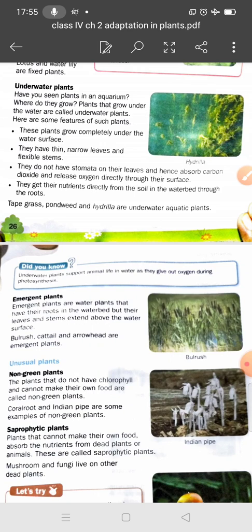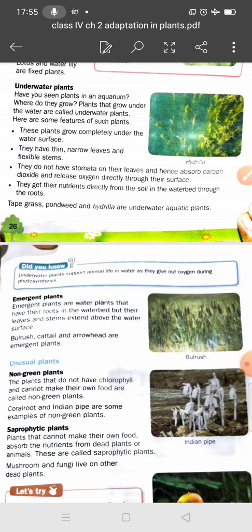They get their nutrients directly from the soil in the water bed through their roots. Tape grass, pondweed and hydrilla are examples of underwater aquatic plants.